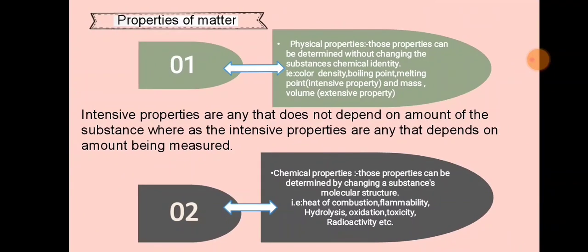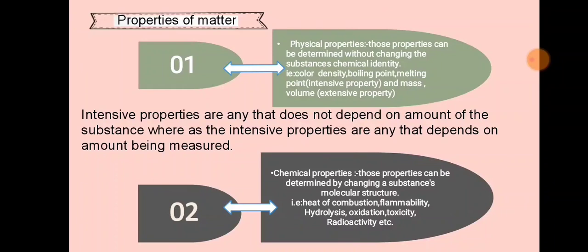Now it is the correct time to know about the nature of matter. As you know, there are two types of properties, physical and chemical. Physical properties are those that can be determined without changing the substance's chemical identity, and chemical properties are those that can be determined only by changing a substance's molecular structure.